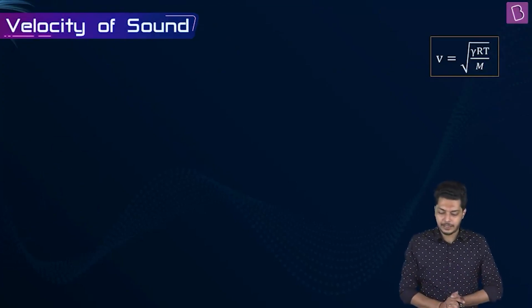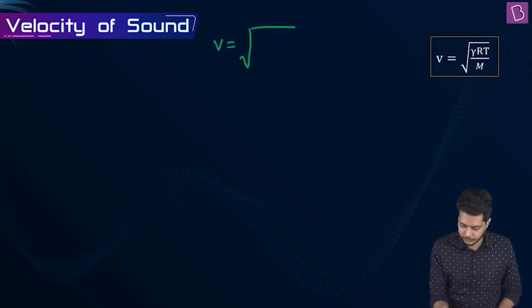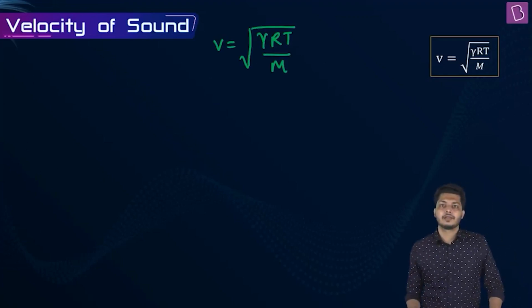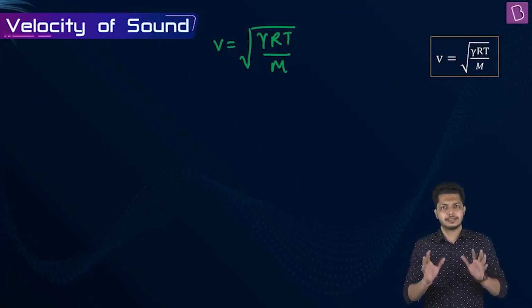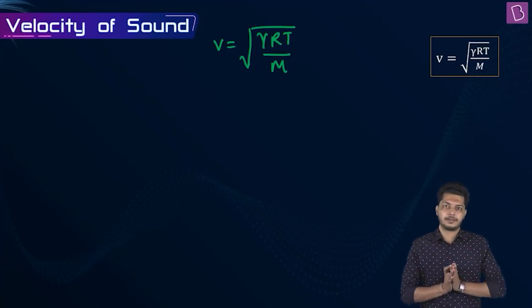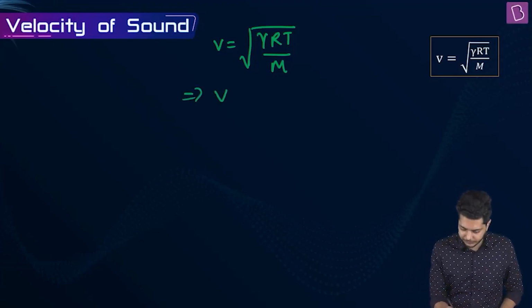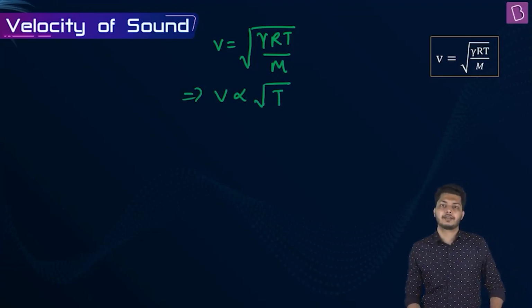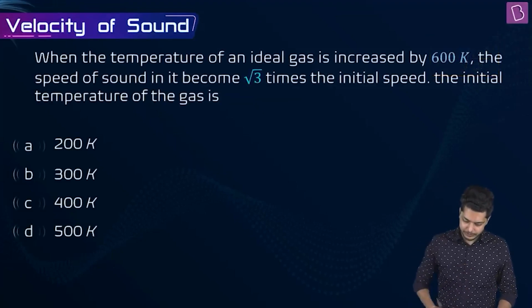V is equal to root over of gamma RT by M. Let me write it again. V is equal to root over of gamma RT by M. Now the question is saying that the whole process is happening under the same gas. Only the temperature is varying, everything else is remaining constant. So if everything remains constant, from this equation we can say V is proportional to root over of temperature.